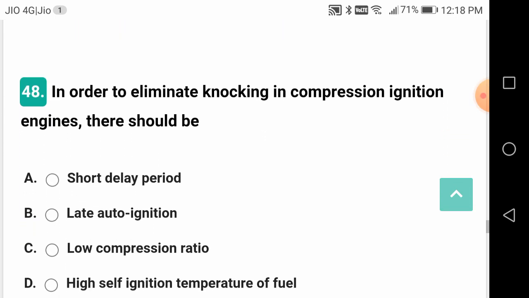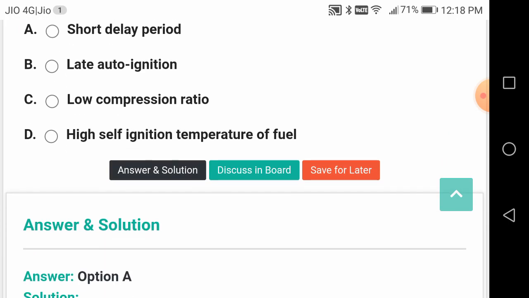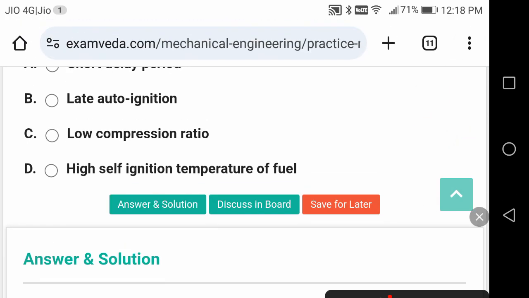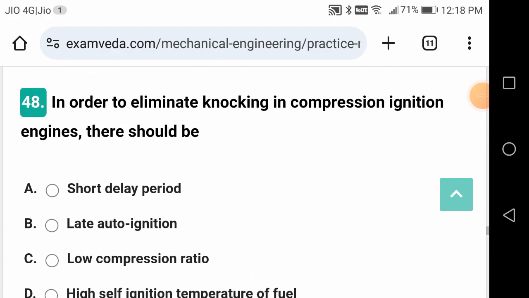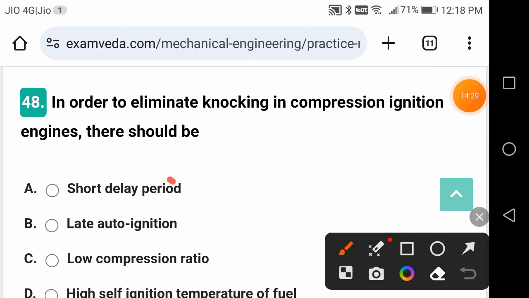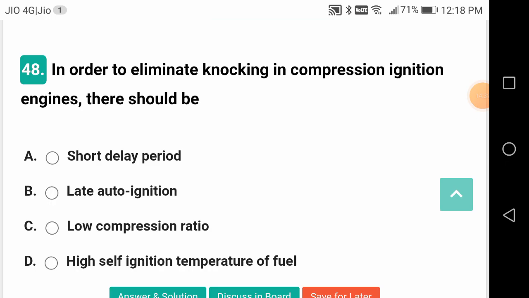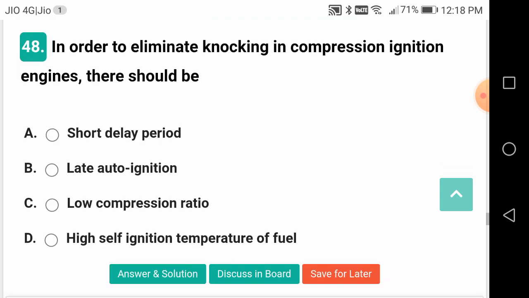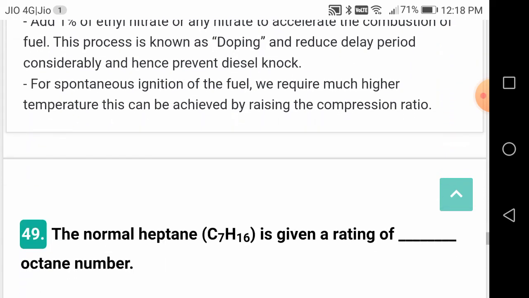In order to eliminate knocking in a compression ignition engine, there should be what? A short delay period. A short delay period is going to reduce the knocking tendency. What is knocking tendency, friends? Abrupt pressure rise in the cylinder is going to cause a pinging sound in the cylinder, that's known as knocking, or it is going to result in vibration and noise also, right? And there is power loss also. To eliminate that, the delay period has to be shorter in the case of a diesel engine.